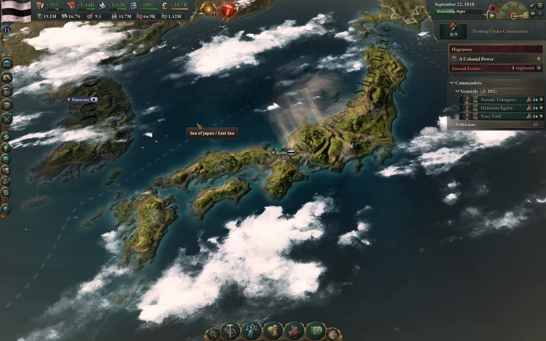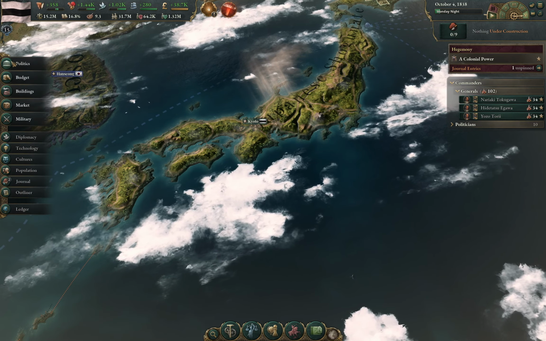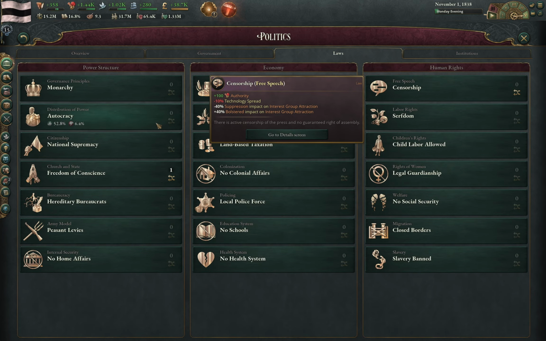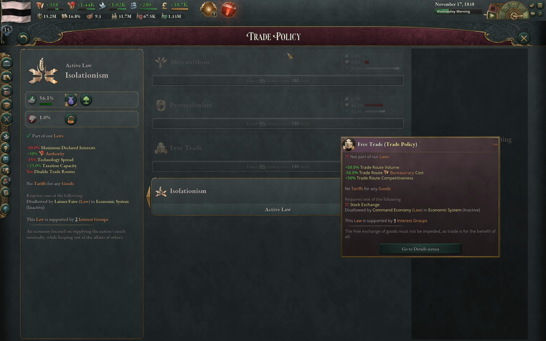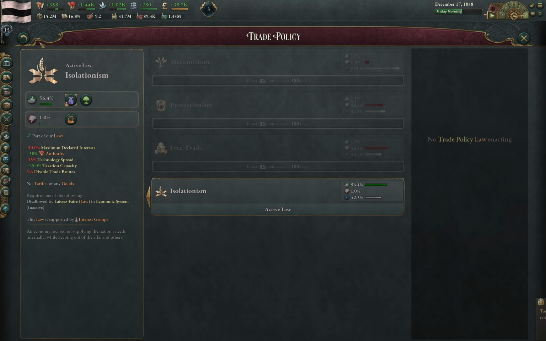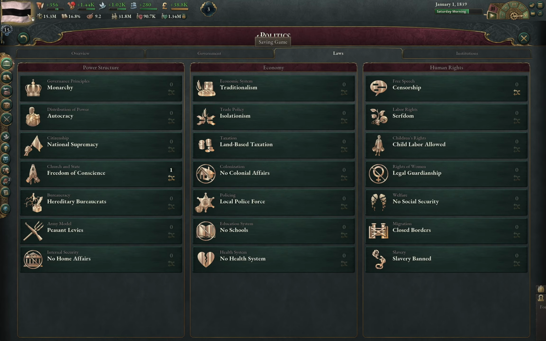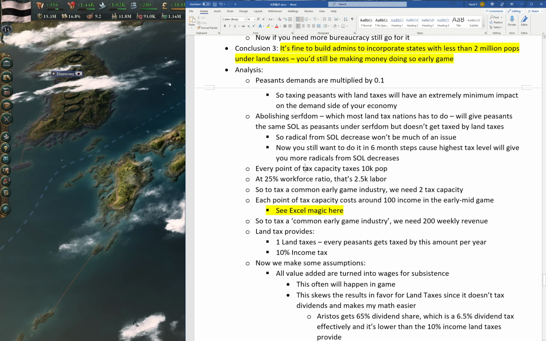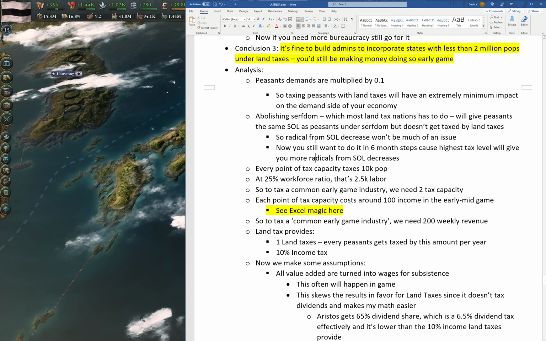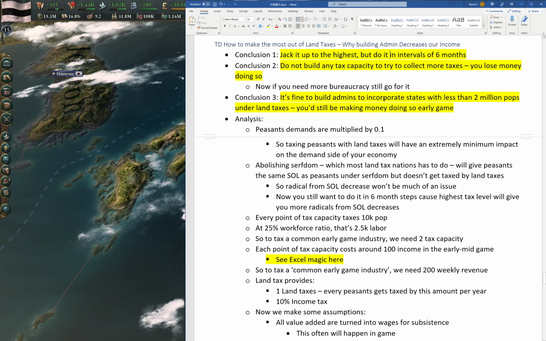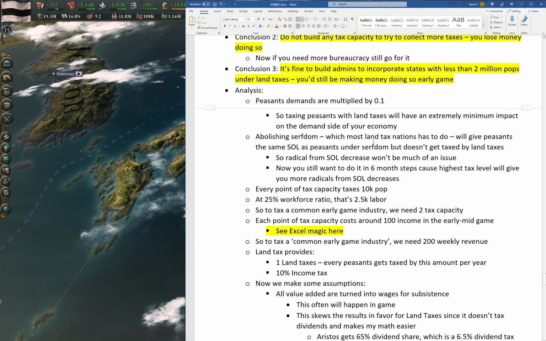The only nation that makes it a bit more difficult to abolish serfdom will be Japan. You have the issue with starting with isolationism, so you cannot use corn law to switch into it to abolish serfdom really easily. However, it's not going to be the biggest of issues. And yeah, so let's move on. So this is the reason why we can jack it up to the highest. Radicals and demand both are not going to be issues.